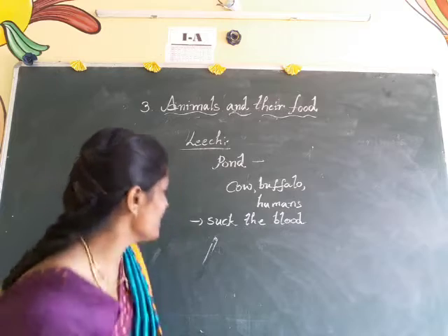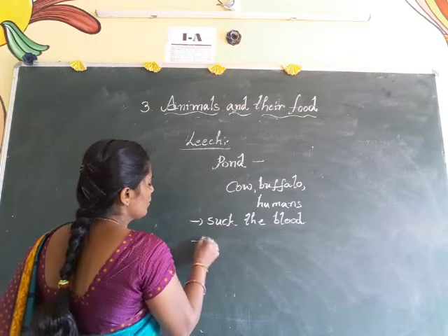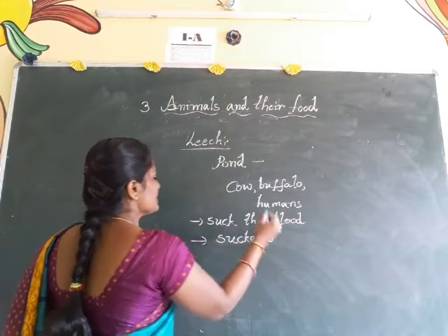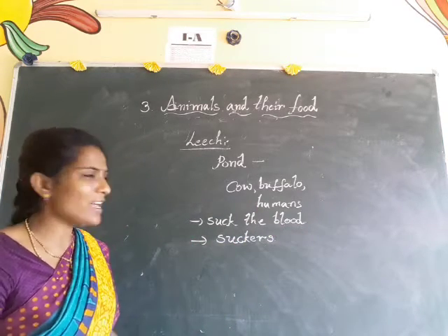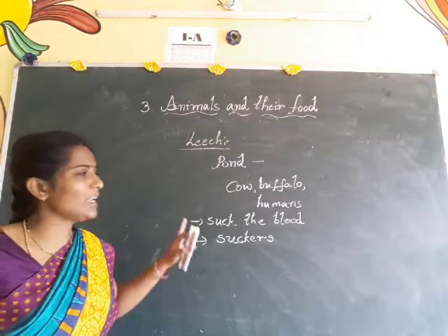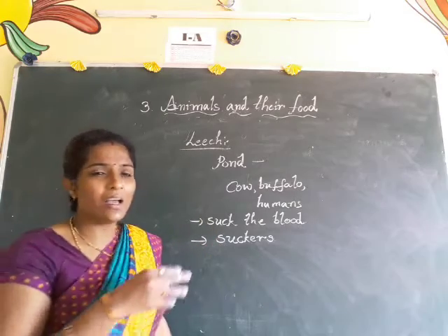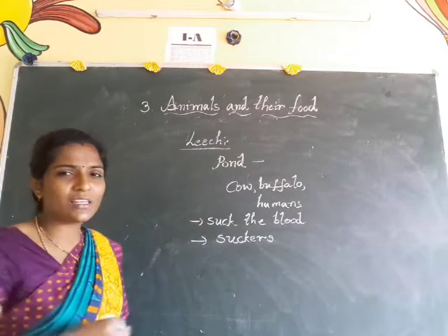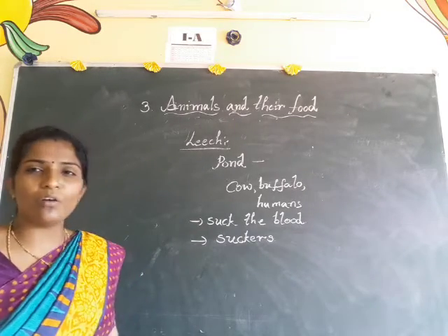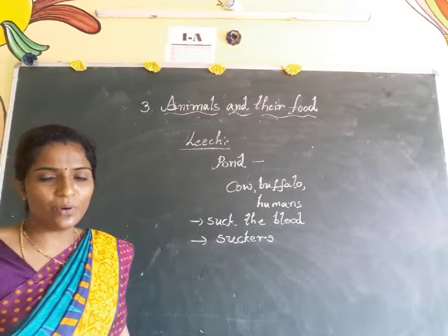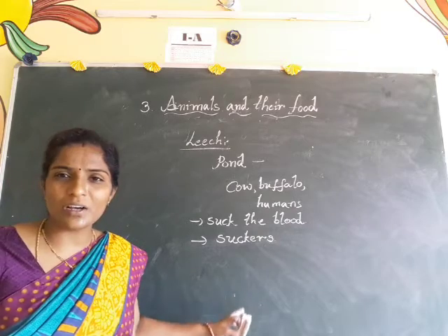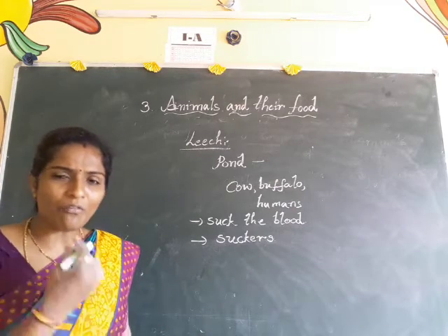And what do we call that? Those special structures we call suckers. S-U-C-K-E-R-S, suckers. With these suckers, the leeches can stick to the surface of any cow's, buffalo's or human's body, and when it takes its fill, it sucks the full of blood into its stomach. So, what are the special structures, children? Suckers. The leeches have suckers to suck the blood from any animals.